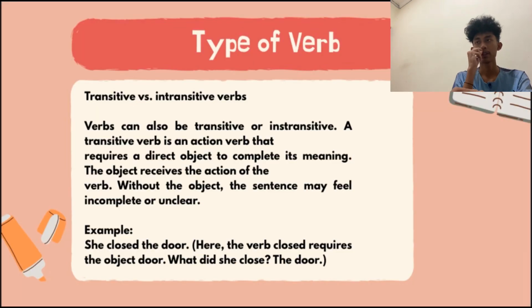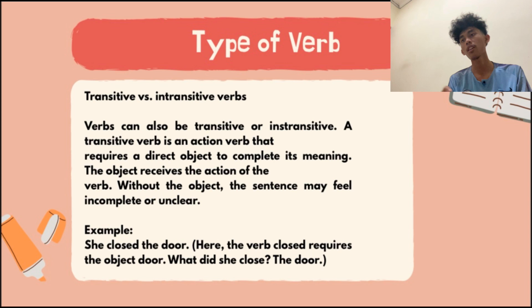Next, we have transitive versus intransitive verbs. Verbs can also be transitive or intransitive. A transitive verb is an action verb that requires a direct object to complete its meaning. The object receives the action of the verb. Without the object, the sentence may feel incomplete or unclear.